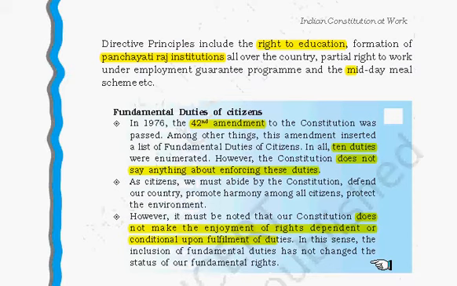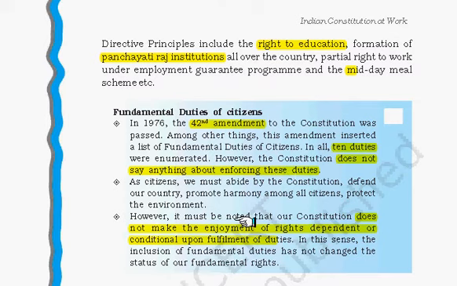Then there are fundamental duties. Fundamental duties were not originally in the constitution, they were added in 1976 by the 42nd amendment of the constitution. These fundamental duties include 10 duties, however the constitution does not say that these duties are enforceable. So citizens must abide by the constitution, defend the country, promote harmony among citizens and protect the environment.